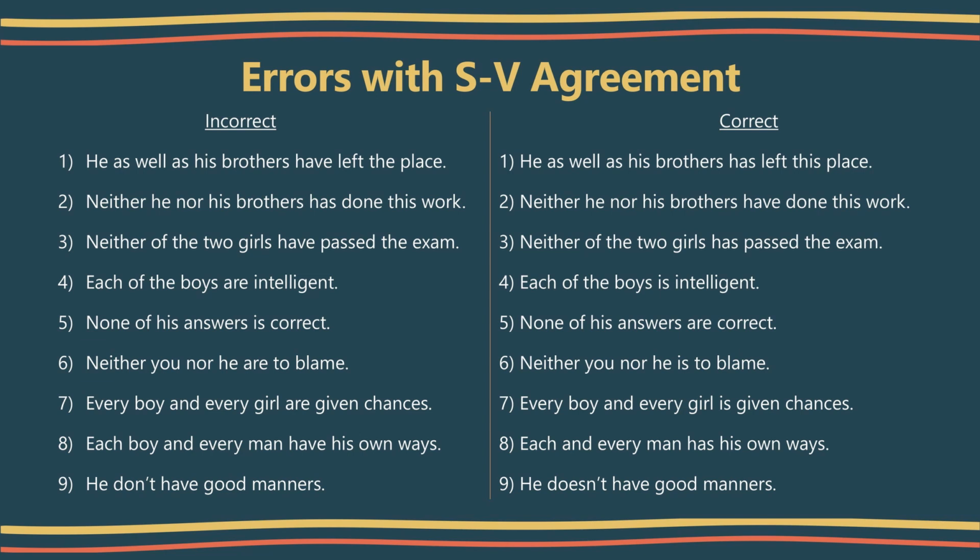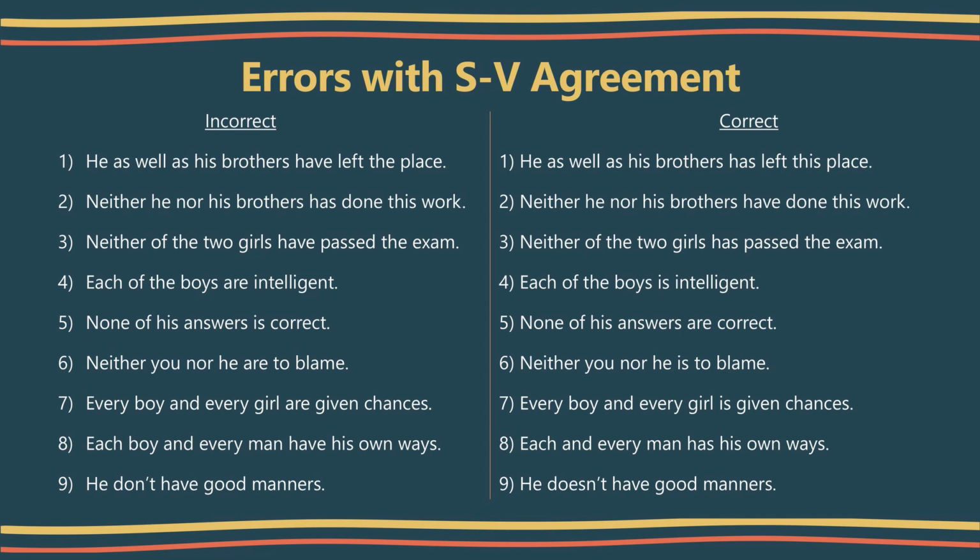Next sentence. None of his answers is correct. When it comes to subject-verb agreement, the word none is special. When none means no one or not one, we don't use none directly before nouns. We use none of plus noun. None refers to plural noun answers. In modern day usage, none is followed by plural verbs. Here the correct sentence will be none of his answers are correct.